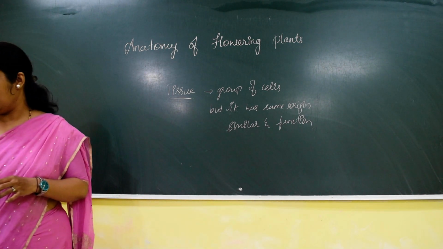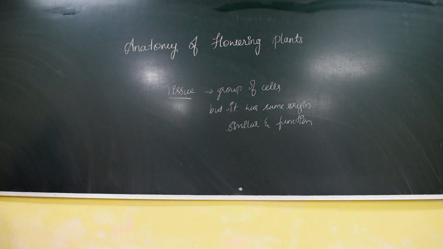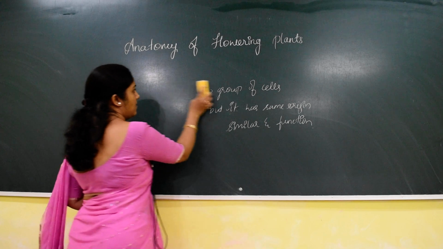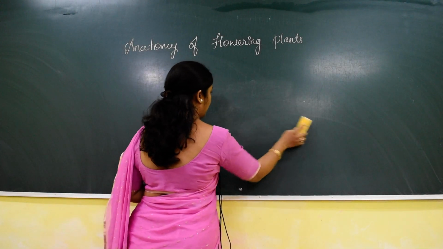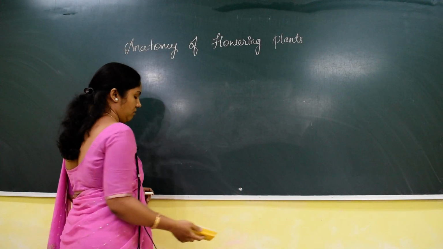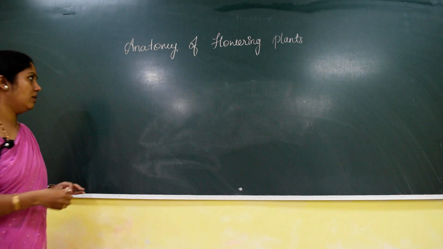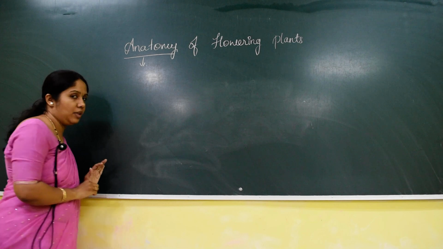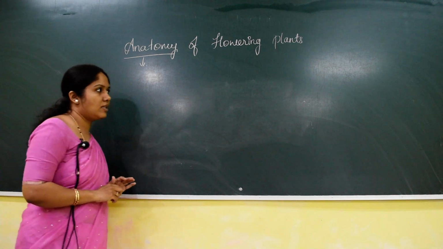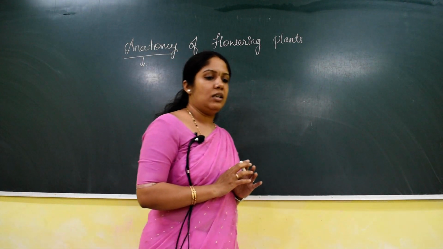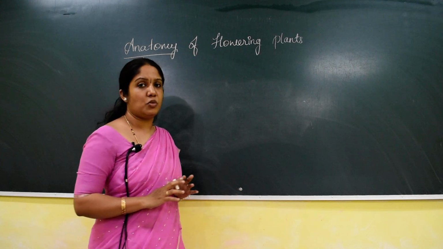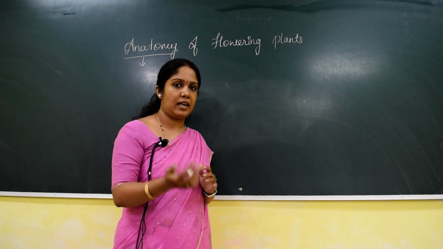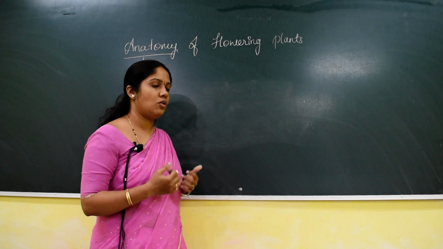Now we will discuss anatomy. In this chapter, first we will study the meristematic tissue and permanent tissue. Then we will study another concept. Let us study what anatomy is. In the last class we discussed that morphology is a branch of science which deals with the external characteristics. Morpho refers to external.